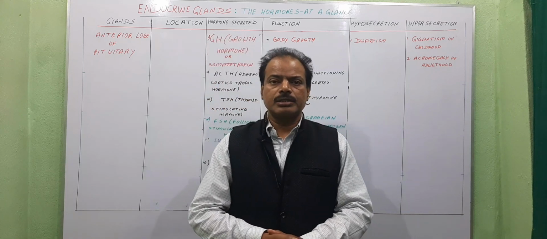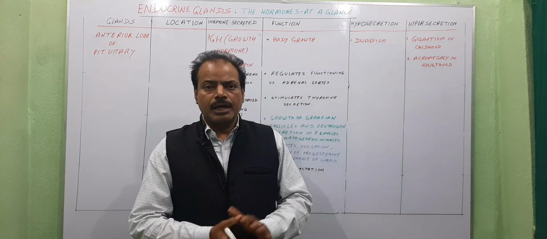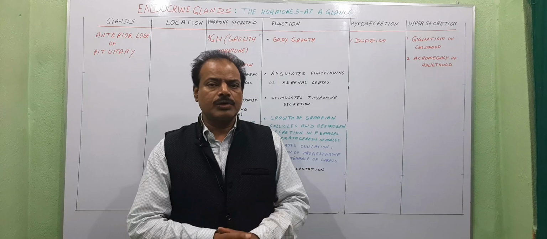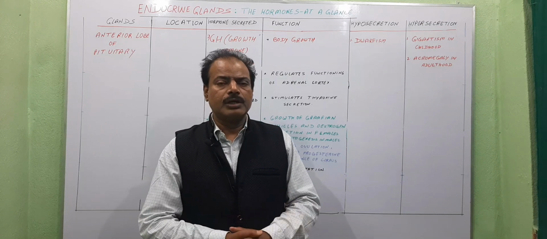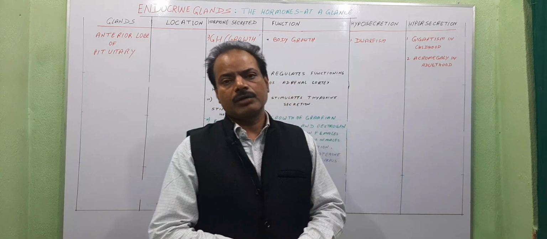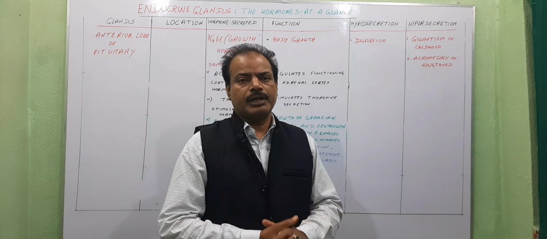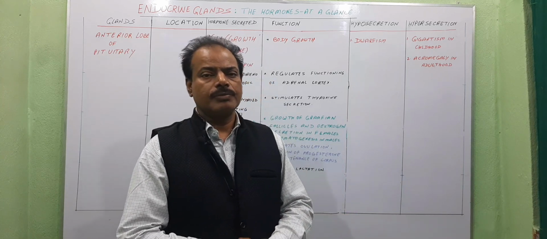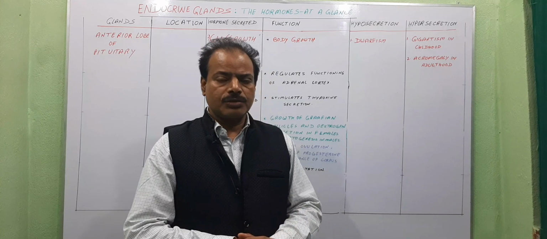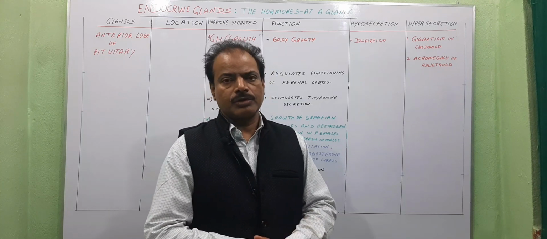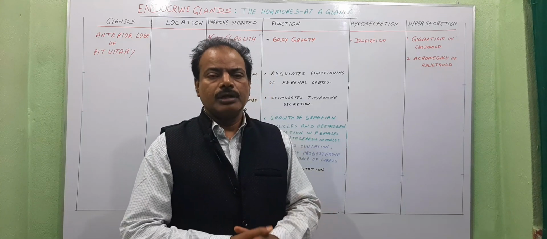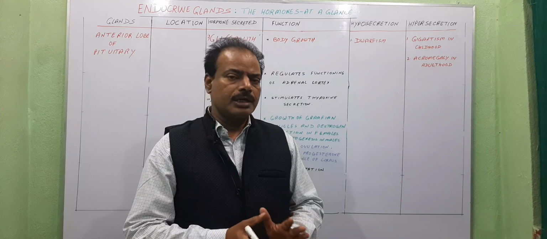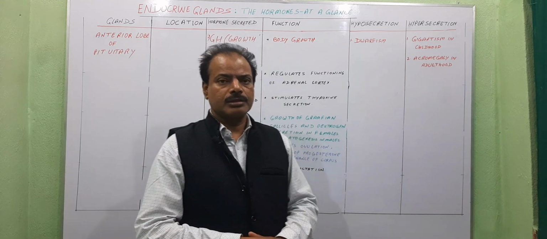That's why it is known as the master gland, and the functioning of the pituitary gland is regulated by the part of the brain known as the hypothalamus by releasing hormones as well as inhibiting hormones, and therefore we can say the hypothalamus is the master of master glands.